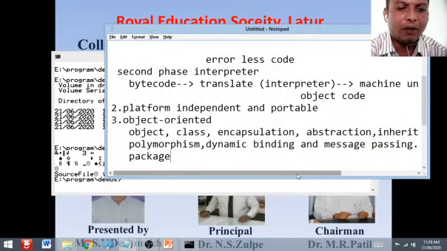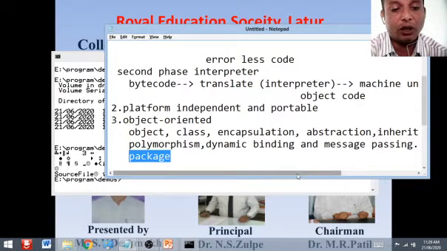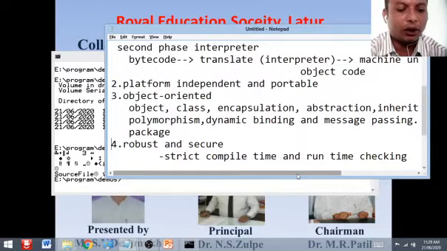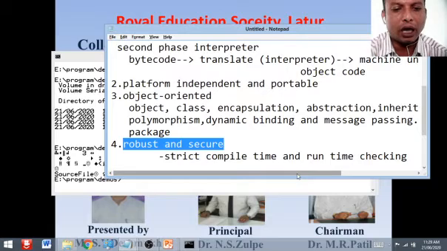Then here in Java, they provide one of the basic wonderful features, that is a package, right? It is one of the extensible features of Java, which contains a number of sets of classes that we can arrange as per your operation. Then the next feature is that Java is a robust and secure language.